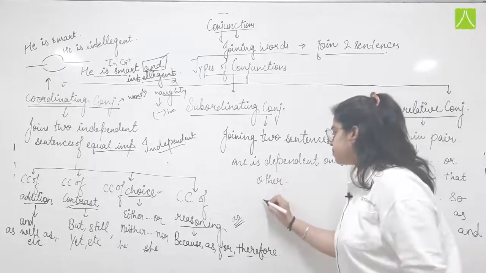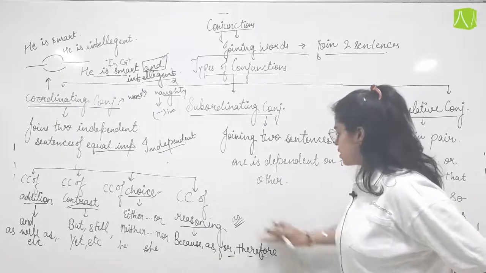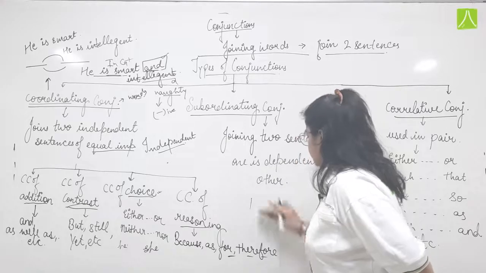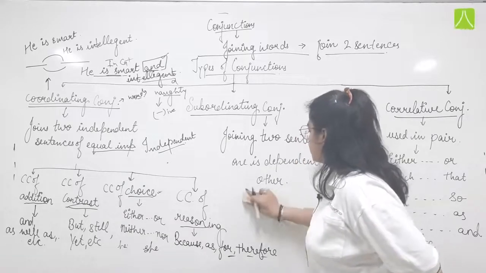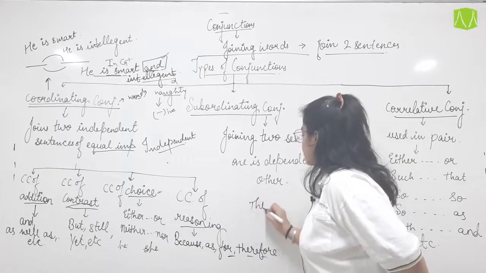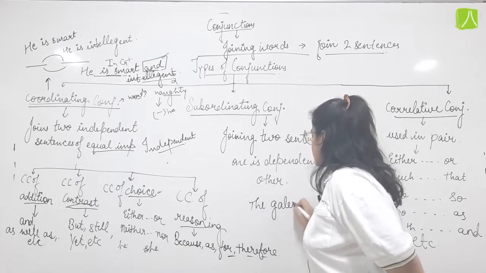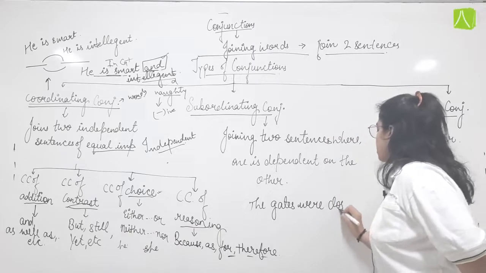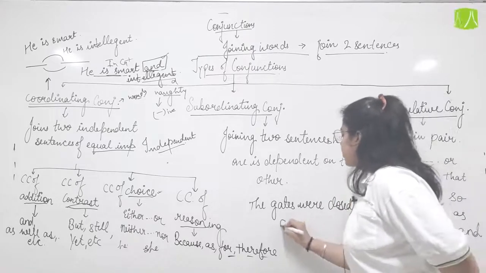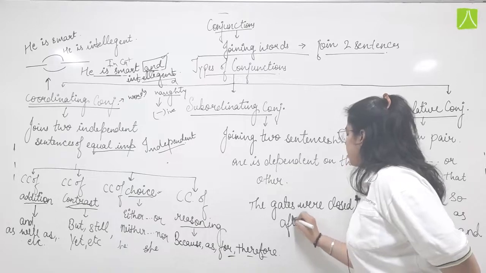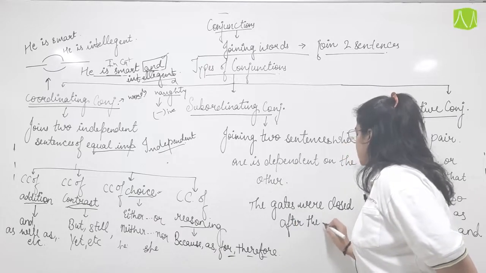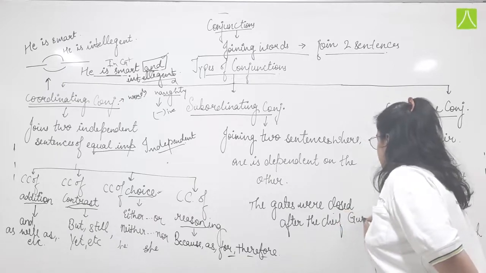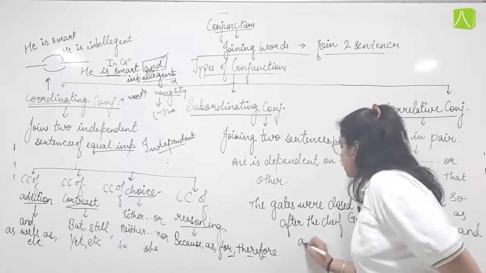For example, I say, the gates were closed after the chief guest arrived.